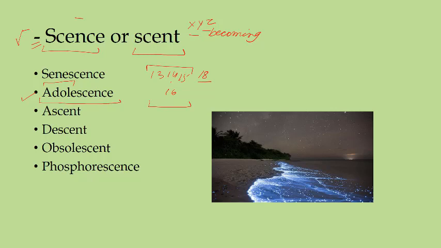So these people are becoming adult, growing adult. Now the other side of the coin is senescence, and the person will be called senescent. As you remember, senes is coming from senex, which is old, and this suffix sense means becoming. So people who are growing old, we call it senescence.